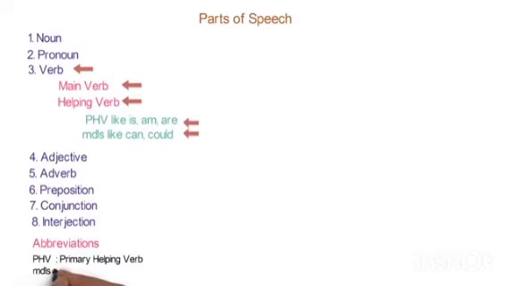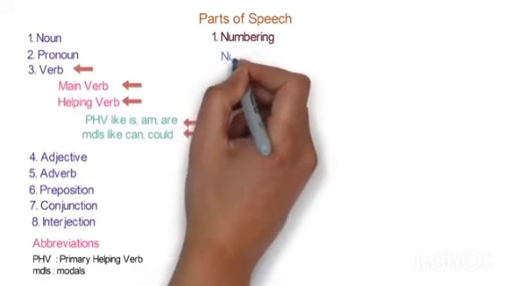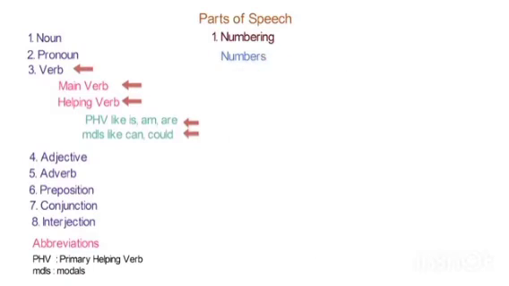Now we are moving towards the abbreviation part. Here I have written the primary helping verb as PHV and modals as MDLS. Now the main thing is called numbering, which I'll now tell you how to do, because when we are going for this kind of note making, we have to maintain numbers.